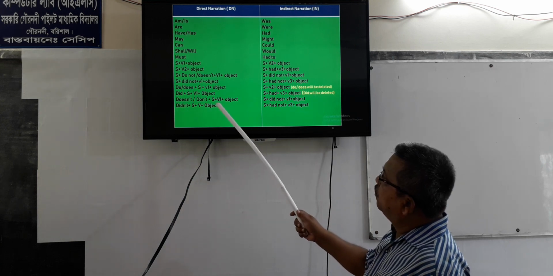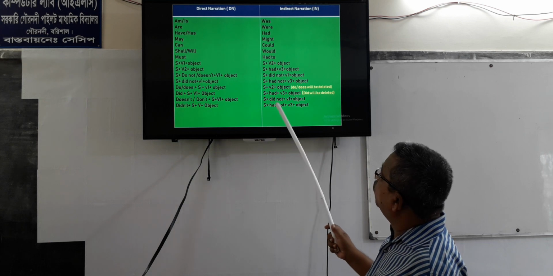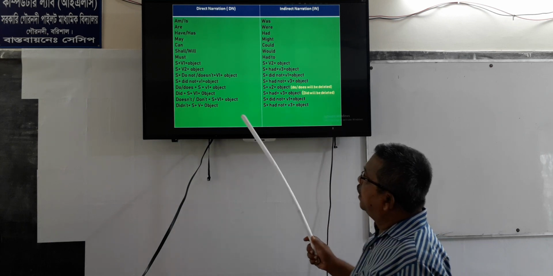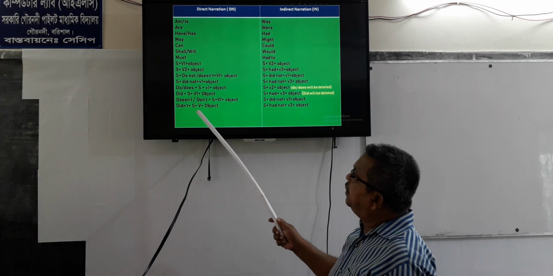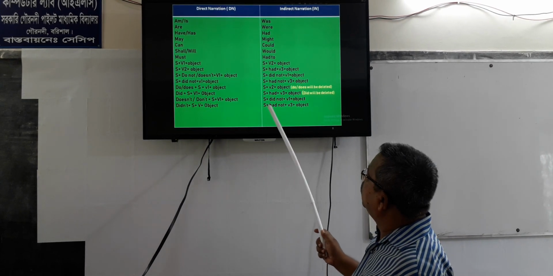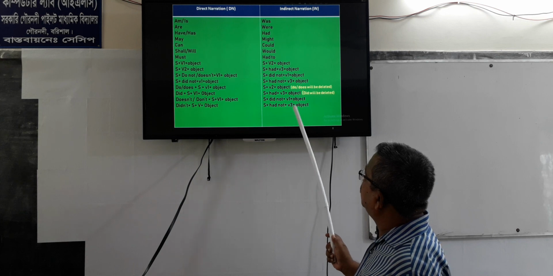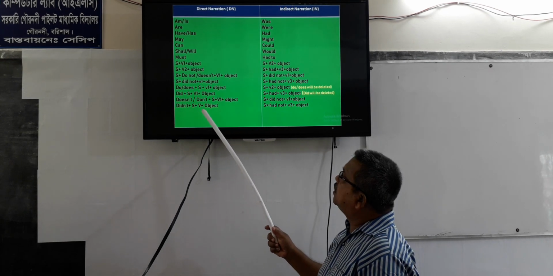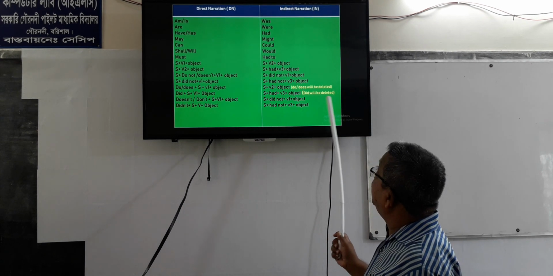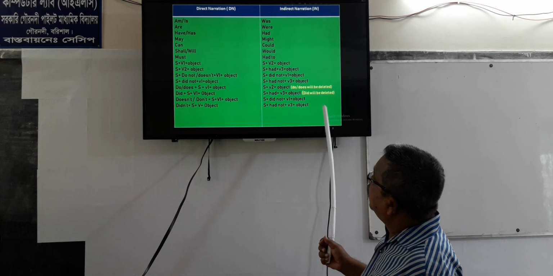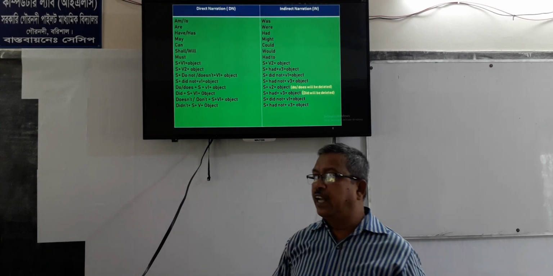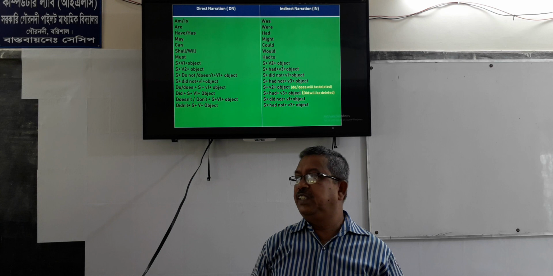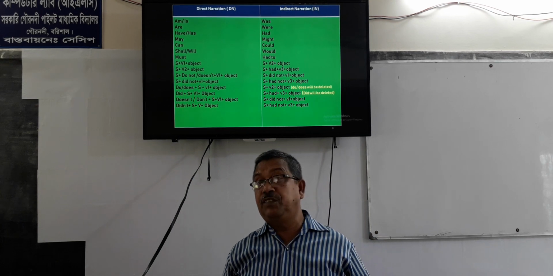Doesn't or don't plus S plus V1 plus object will be S plus did not plus V1 plus object. Finally, didn't plus S plus V1 plus object will be S plus had not plus V3 plus object, that is, past indefinite tense will be past perfect tense in indirect narration.